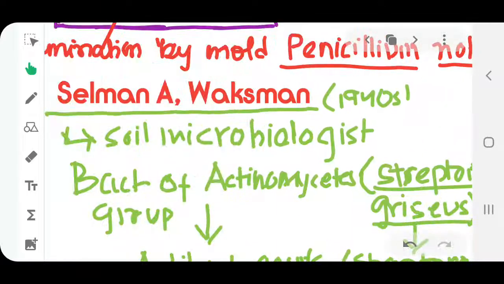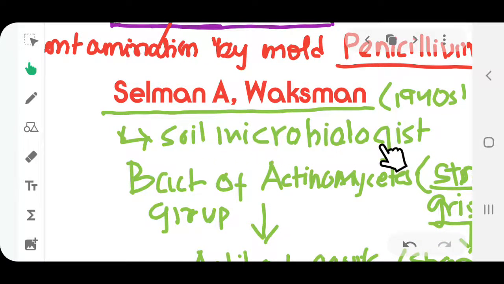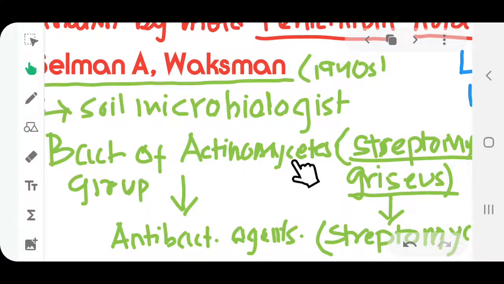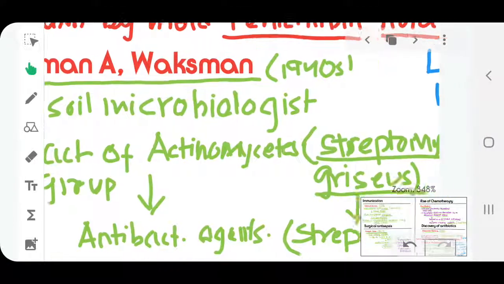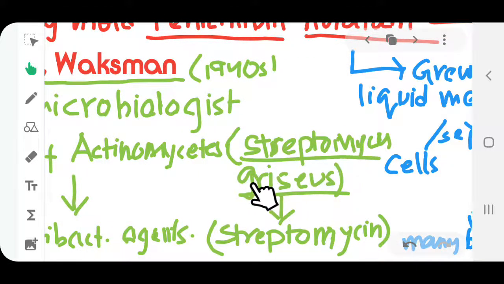Later, Selman A. Waksman, who was a soil microbiologist, around the 1940s discovered that many bacteria of the Actinomycetes group can produce antibacterial agents which can stop the growth of many microorganisms, mainly bacteria. Streptomyces griseus was one of those Actinomycetes bacteria which produced streptomycin, an antibiotic.